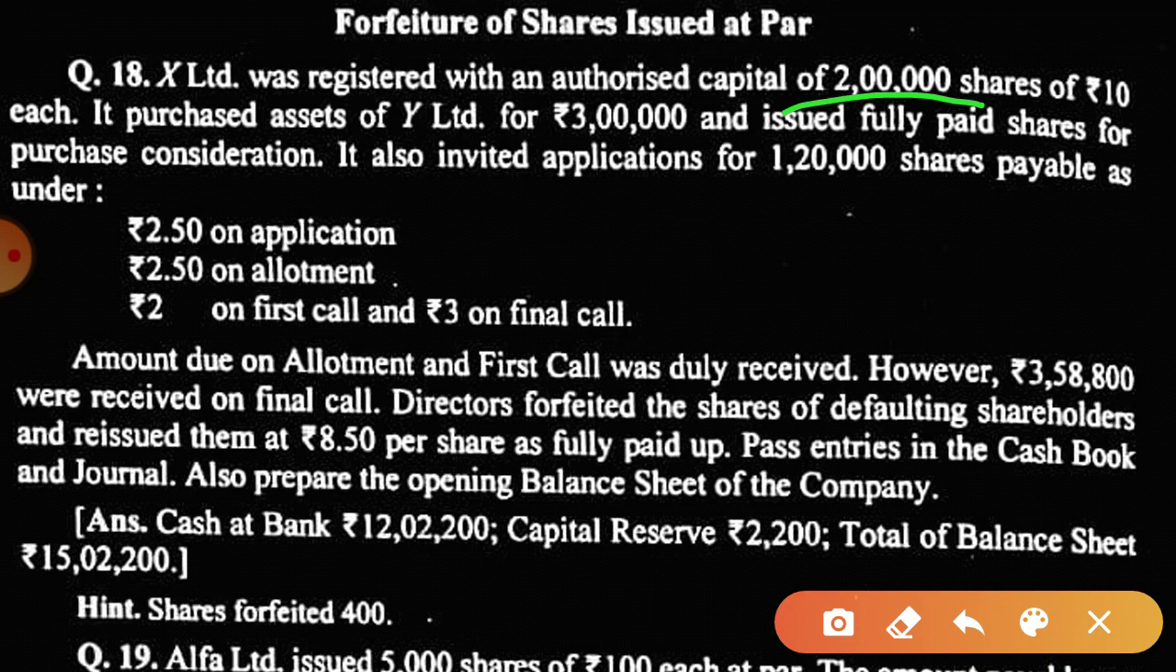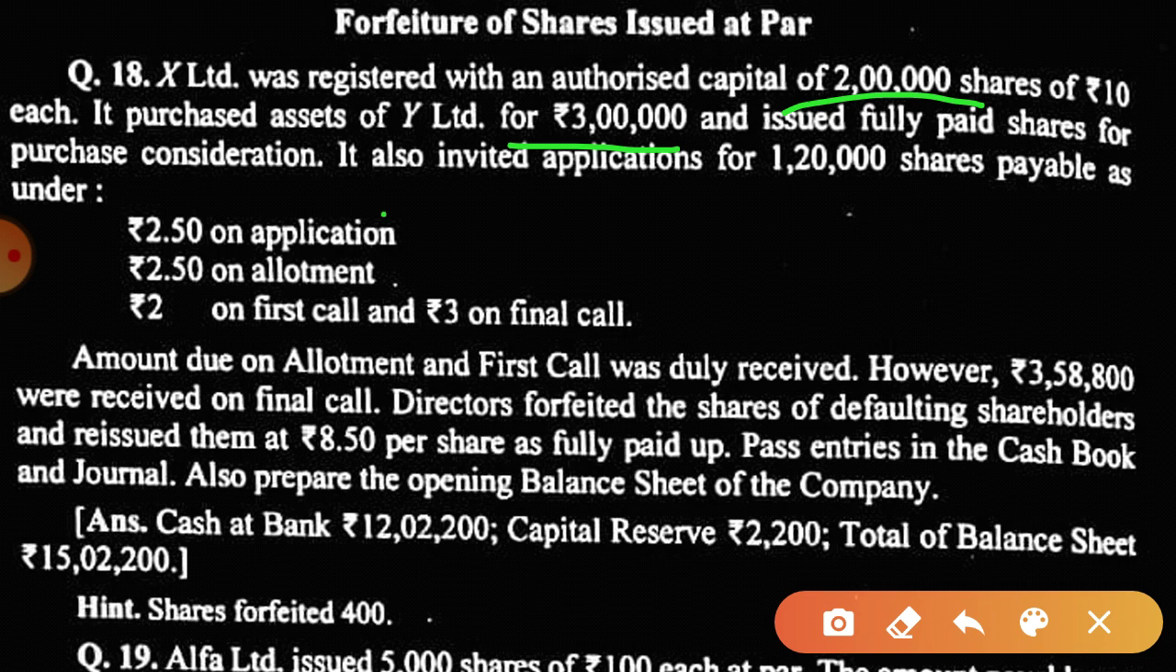Then the asset was purchased and the payment was made. So what will be the entry for the asset purchase? Assets account debit to Y Limited, and for making payment, Y Limited account debit to share capital account. Is this clear? This is issue of shares other than cash. That concept has been merged in this question.